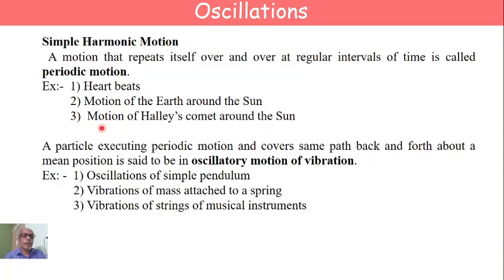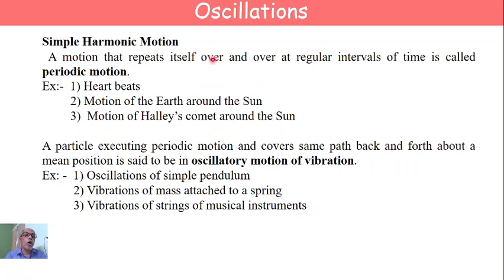And if, in addition to this periodic motion, a particle covers the same path back and forth about its mean position, then it is called an oscillatory motion or vibration. Examples of oscillatory motions are oscillations of a simple pendulum, vibrations of a mass attached to a spring, and vibrations of strings of musical instruments.